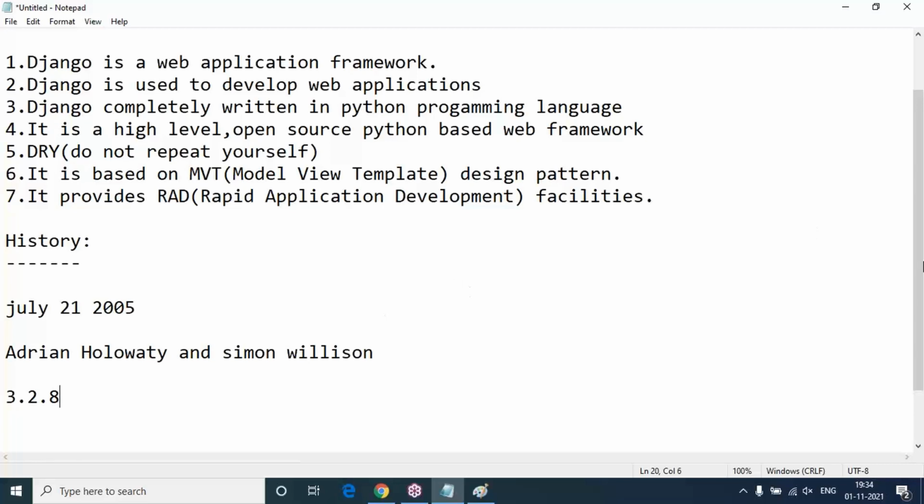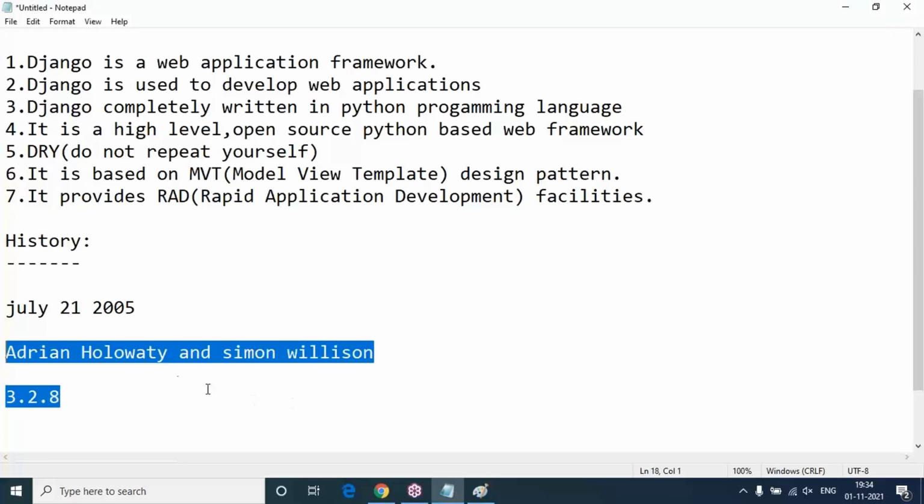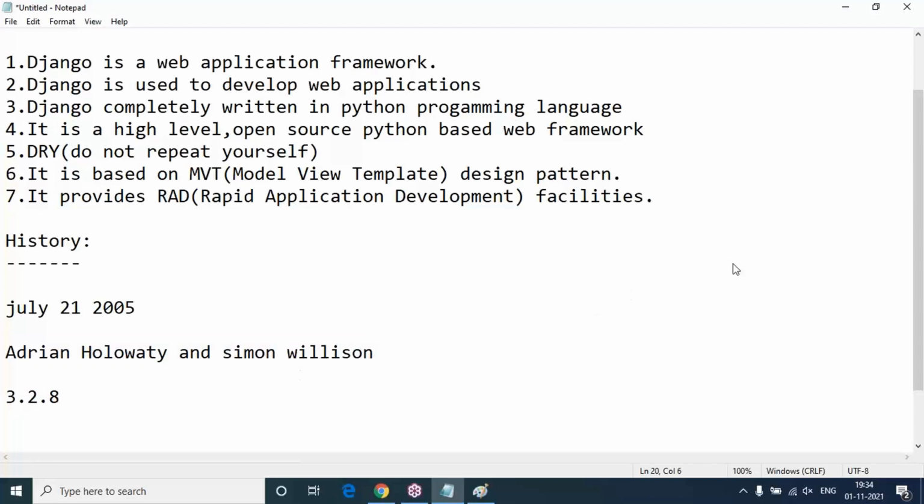Still, some programmers use Flask because their requirement is very small, the span of their application is very small. For them, I recommend Flask. For medium level and high level applications, undoubtedly you should go for Django only. It will provide more facilities and more security, and your services also will be huge.